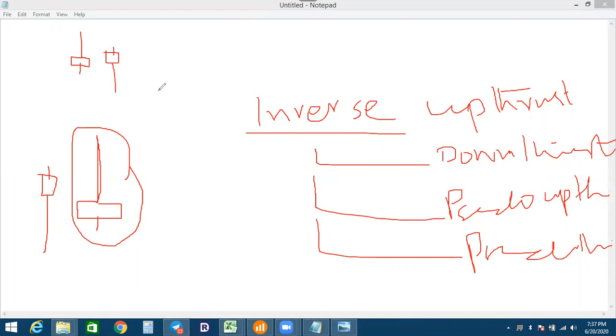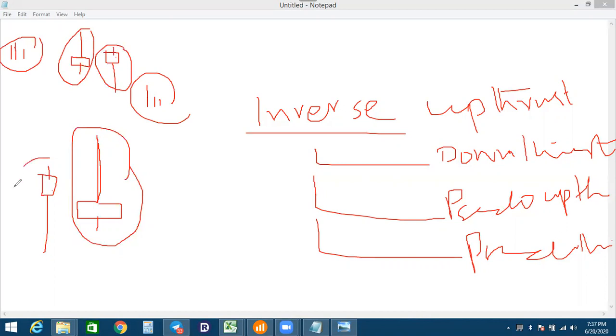Pseudo up thrust: the up thrust is there when the volume is lower than the previous two candles. This pseudo up thrust candle's volume is lower than the two candles. If it is an inverse pseudo up thrust, it means this candle's volume is lower than the two candles. So just to understand with the shape, the concepts are the same, okay? But the shape is changed here. This is the up thrust, this is the inverse up thrust. This is the down thrust, that is the inverse down thrust. Same concept, just the shape is changed.